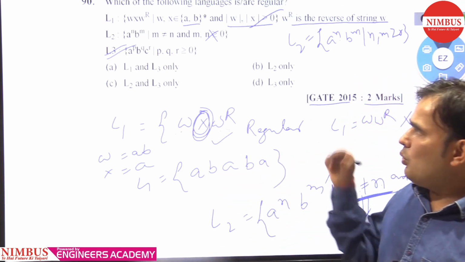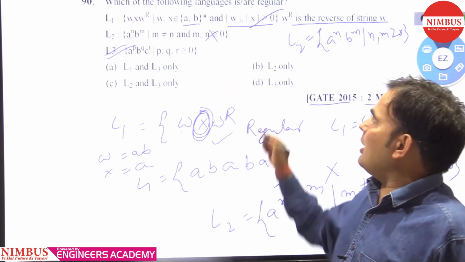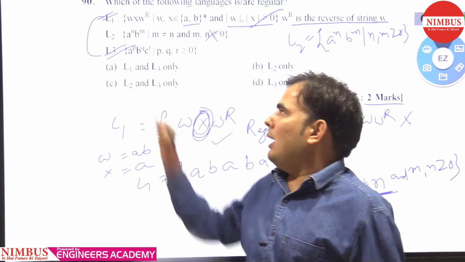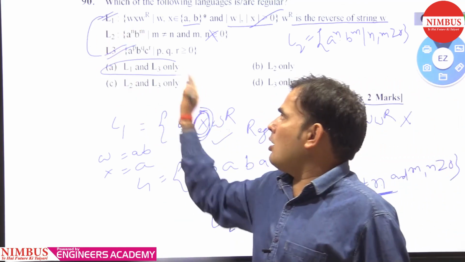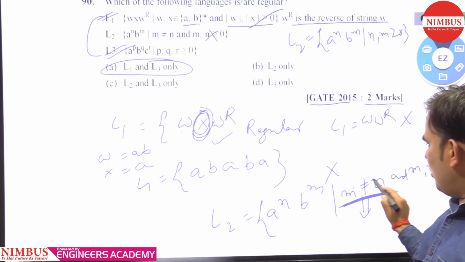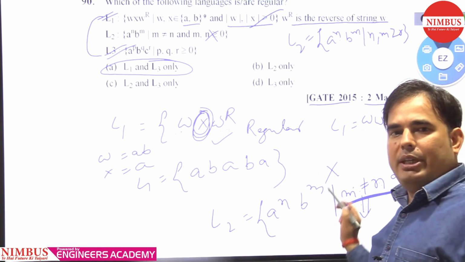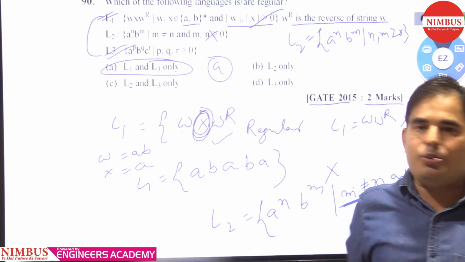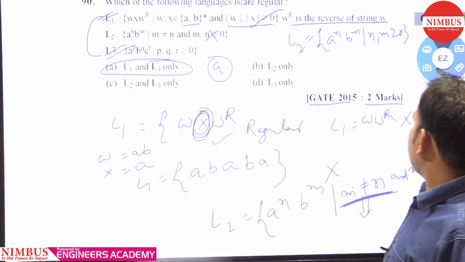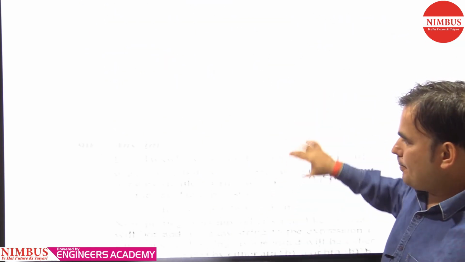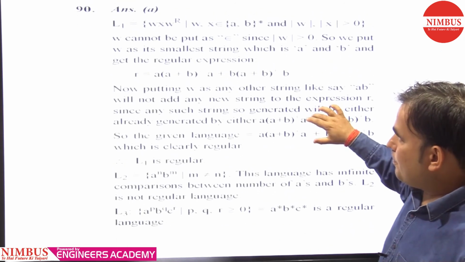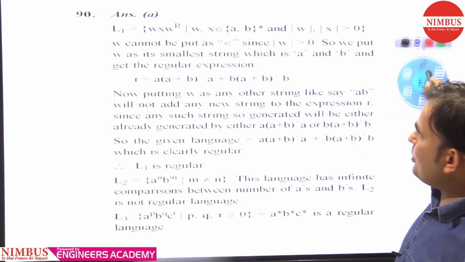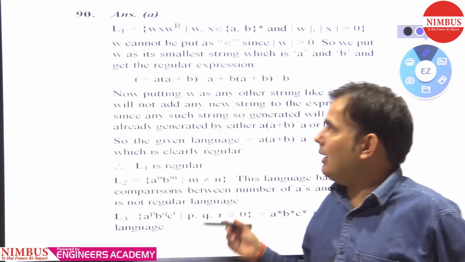So which languages are regular? L2 is not regular. It is asking which is/are regular, so L1 and L3 are regular, and L2 is not regular, just because m not equal to n means it is going to compare A and B. So which option is correct? Option A is correct. You can see the solution.